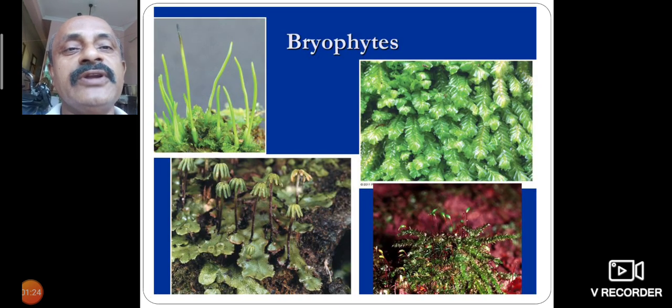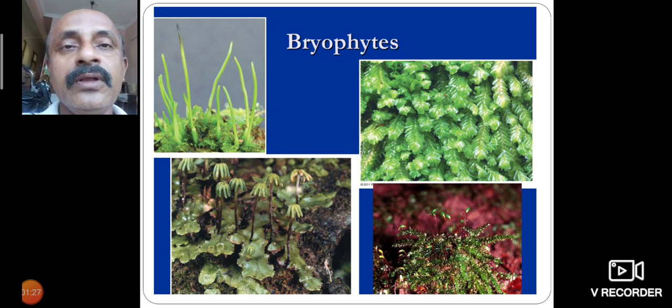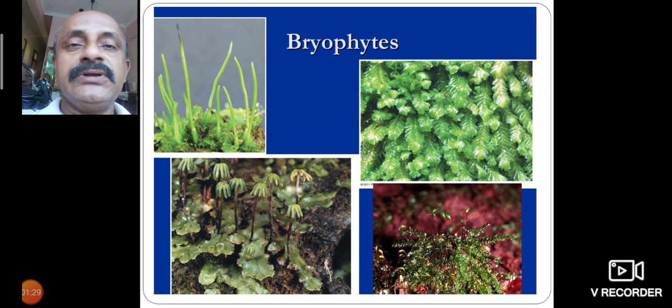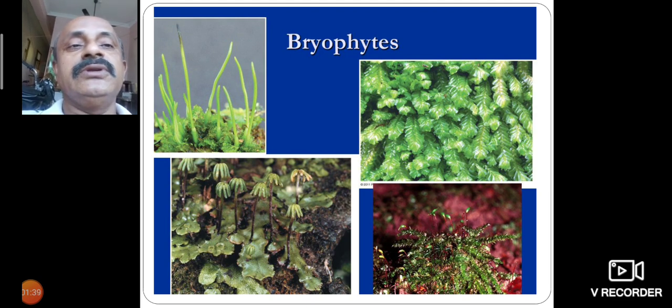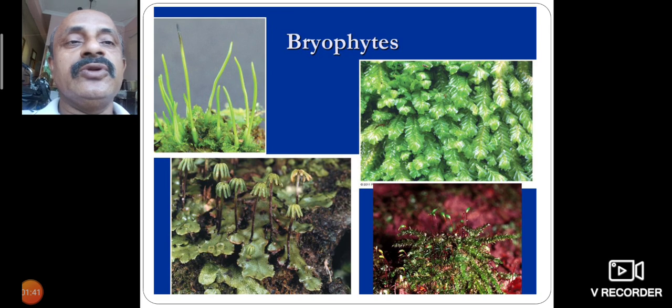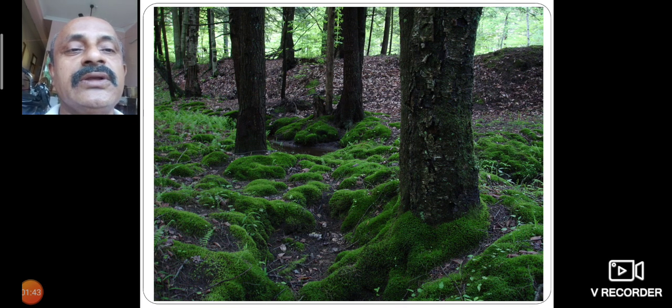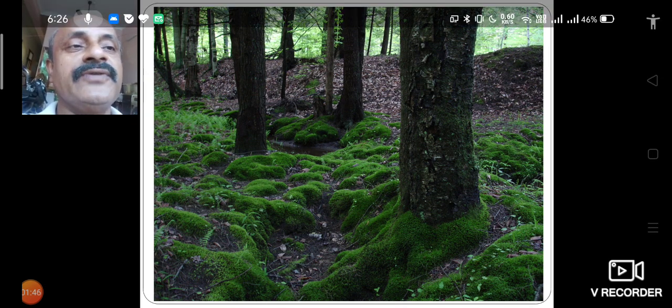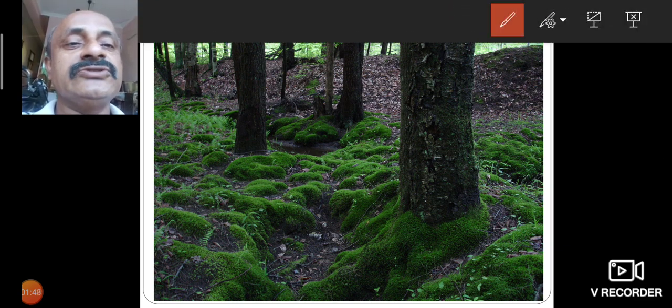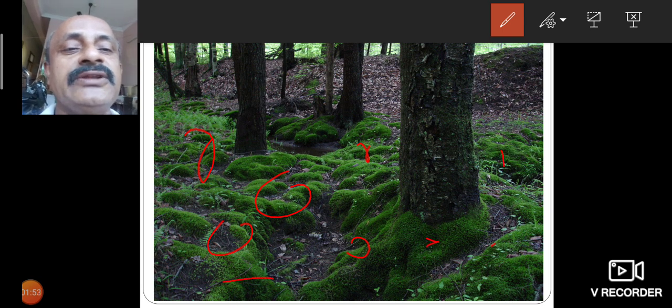So the bryophytes are different groups: primary, middle and advanced. The three groups are hepaticopsida, anthocerotopsida and bryopsida. These are the bryophytic plants which are available in forest areas. They are also the smallest plants, small plant-like organisms like ferns and mosses.